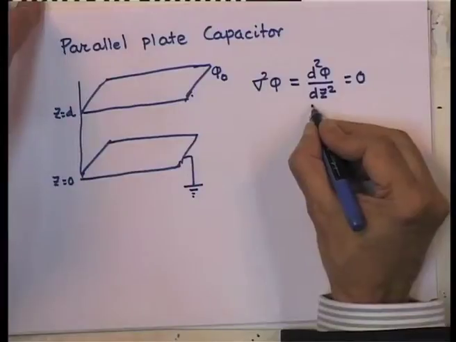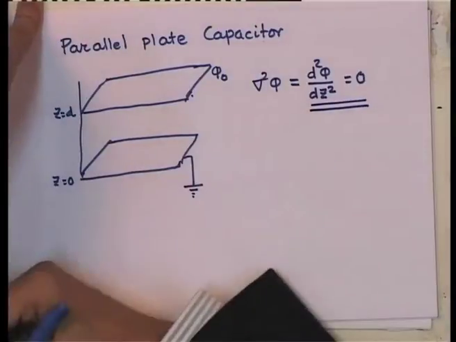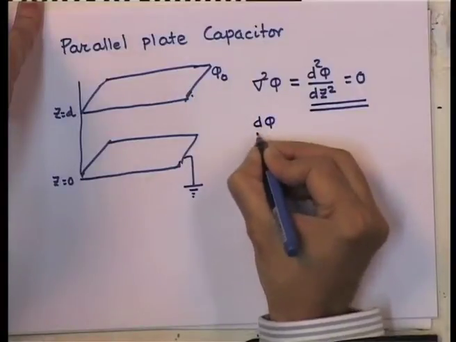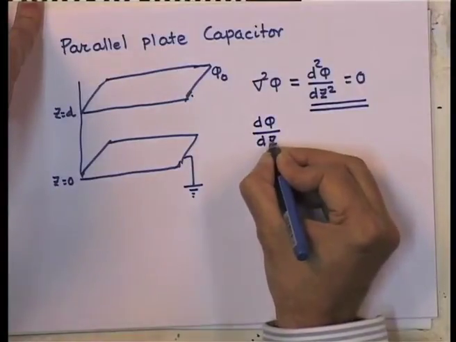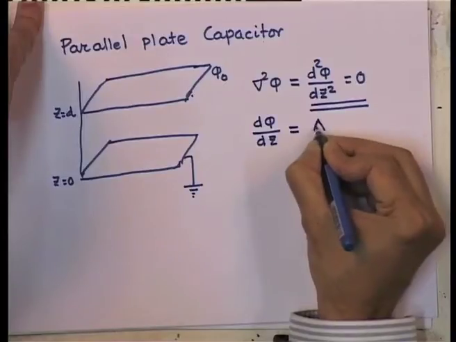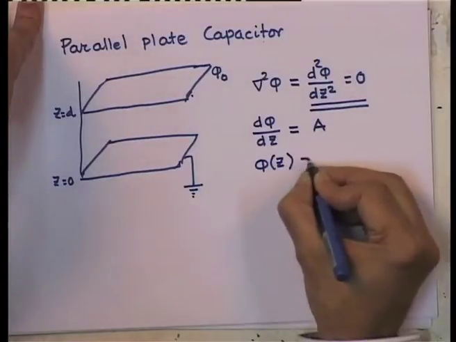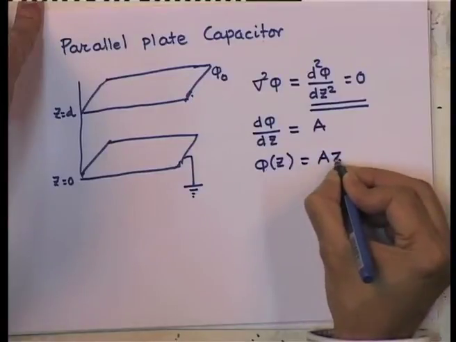Now, you can easily solve this equation, as we know that this means d phi by dz is constant, let us call it a, and phi as a function of z is then given by a times z plus a second constant b.